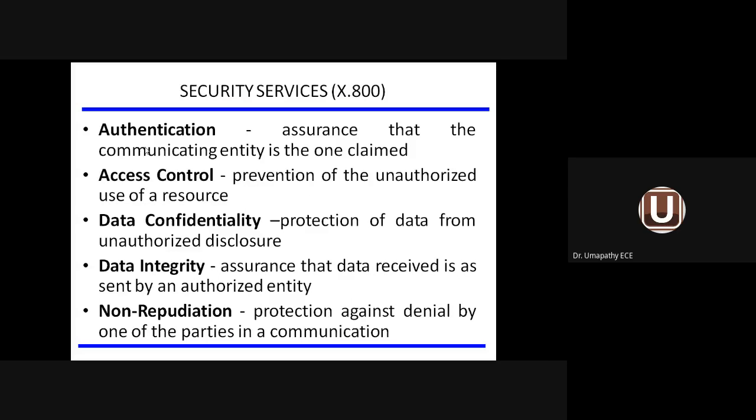And we are coming across certain parameters with the security services: authentication, access control. Authentication means the valid user, the authorized user, coming into the picture. Access control means only an authorized user will be allowed. Preventing an unauthorized user is called access control. Data confidentiality means you are protecting the data from unauthorized disclosure. Data integrity: you should not only protect the data, you should give the correct, valid data from the sender to the receiver. That process is called data integrity.